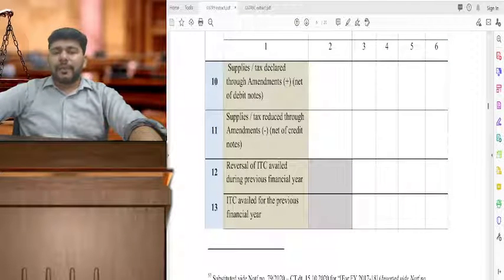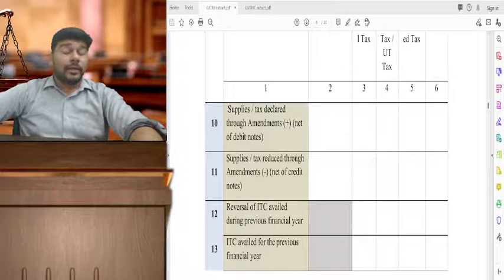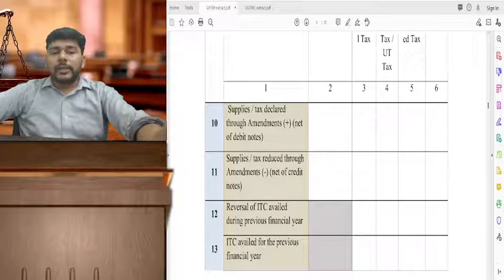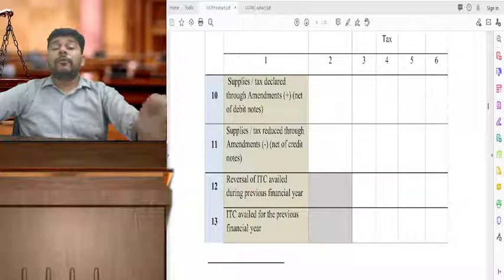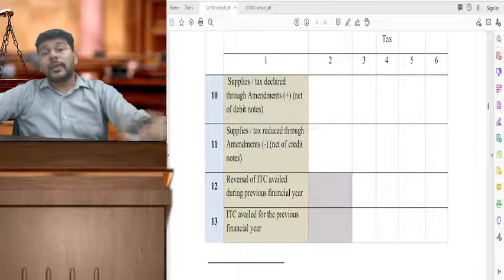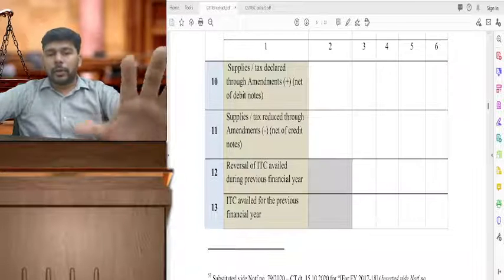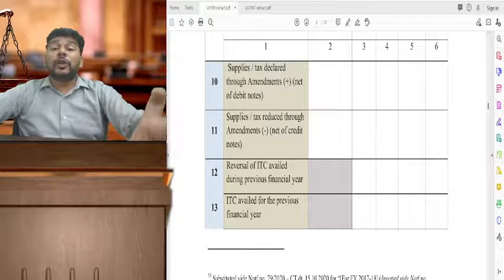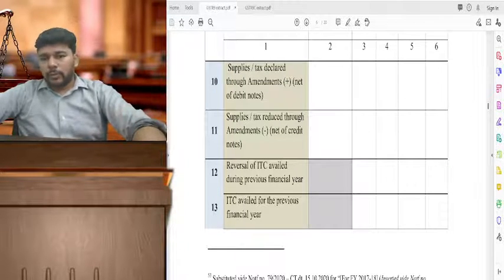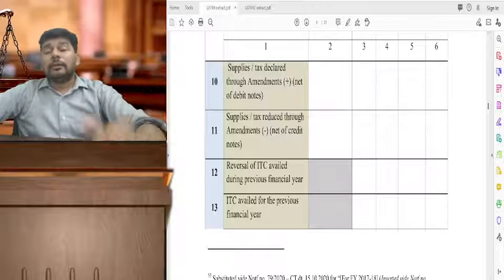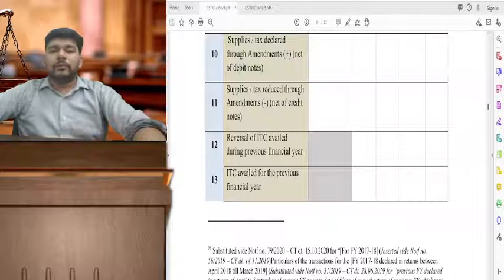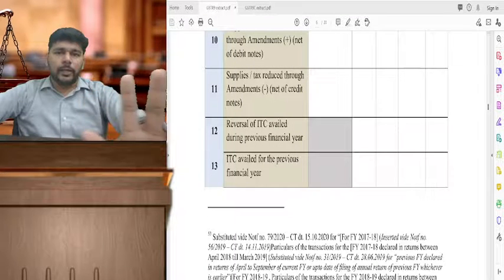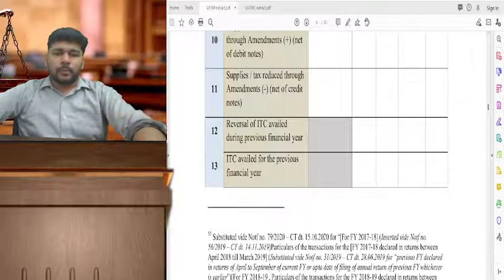Here, supplies declared through amendments or reduced through amendments, credit notes, debit notes reported from 1st April 2022 to 30th November 2022 will be reported over here. Only transactional data pertaining to 21-22 but reported in that period, availed credits, reversed credits, everything comes over here, from 1st April 22 to 30th November 2022. I hope this point is clear.